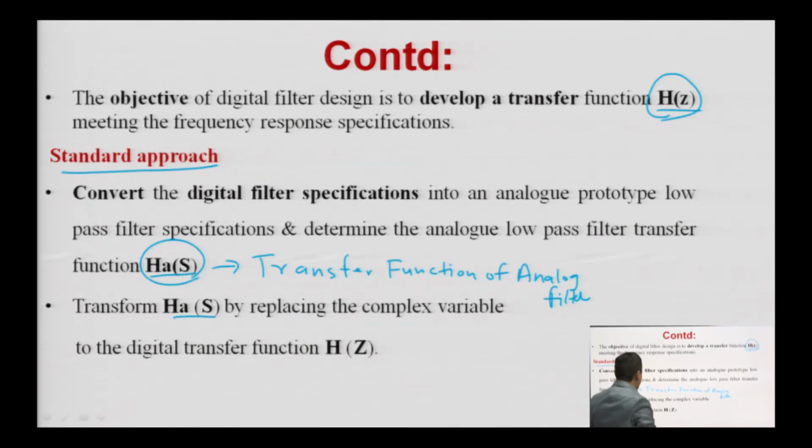H(s) is in the Laplace domain and H(z) is in the Z domain, because continuous time signals are always simplified by the Laplace transform. Similarly, to simplify in the discrete domain, it is easy with the help of the Z transform. So, transform H(s) by replacing the complex variable to get the digital transfer function H(z).